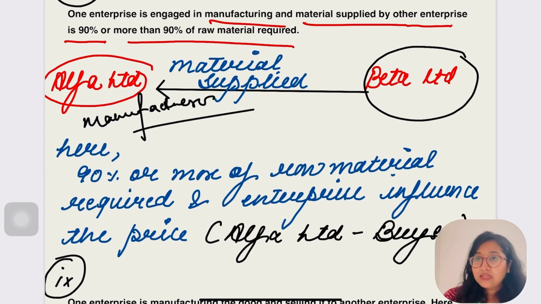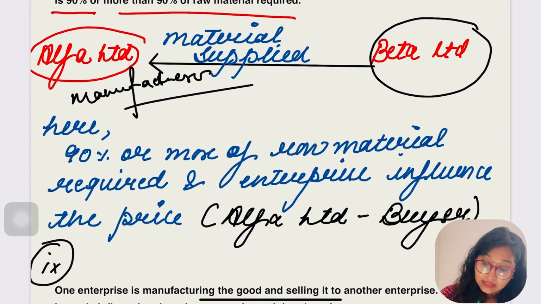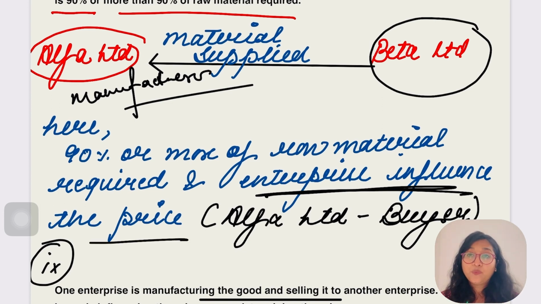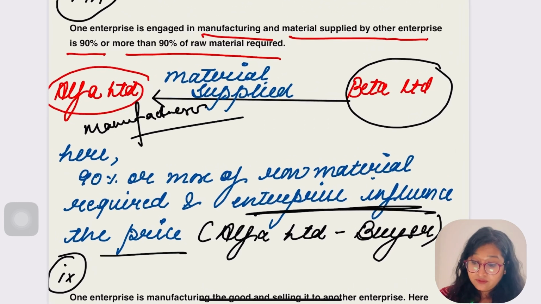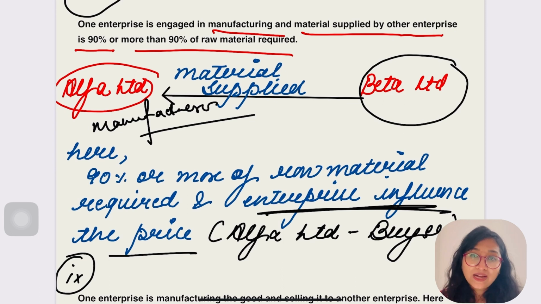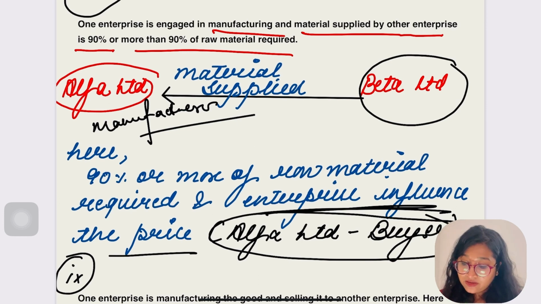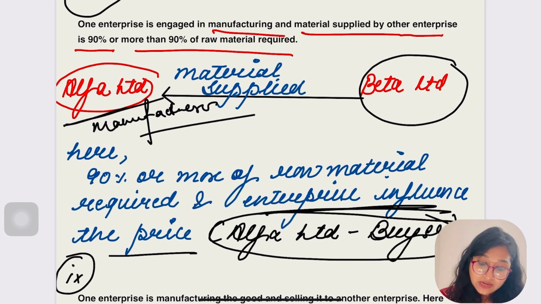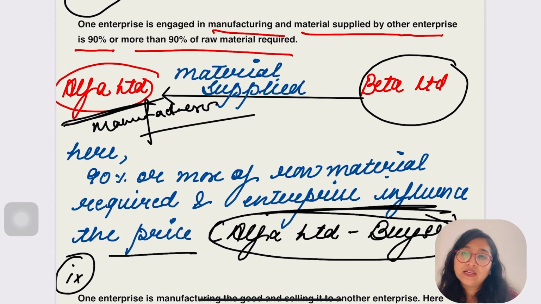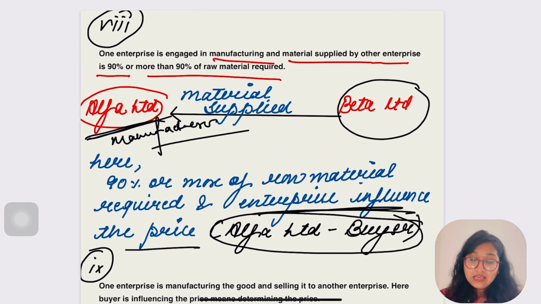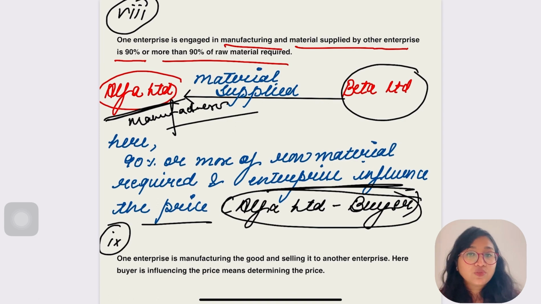Well, I don't think so. There is also one condition which says that the enterprise influences the price. They are talking about the buyer. We know the seller has the right to determine the price of the product. But if that power is given to the buyer, which means the power is in the hand of Alpha Limited, in this case their relationship would be of associate enterprise.